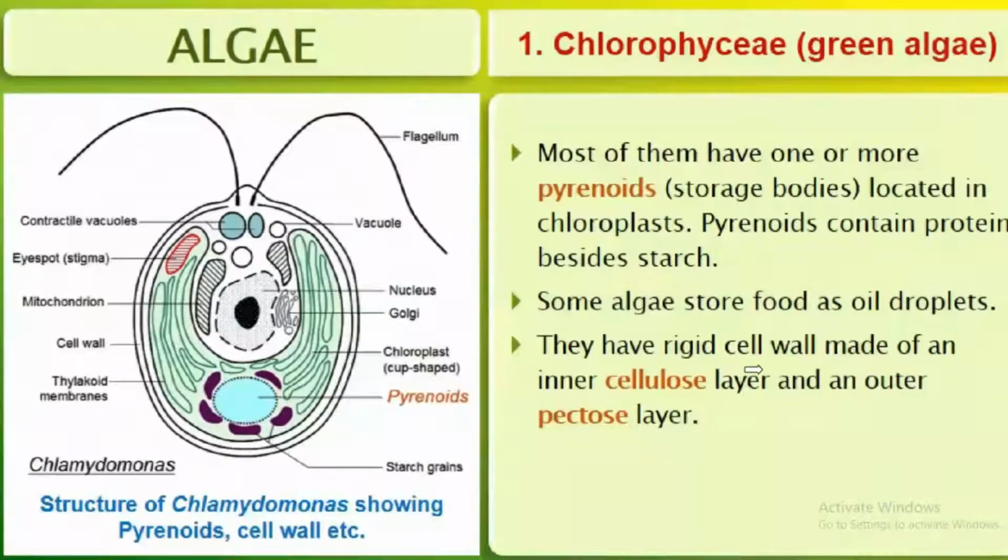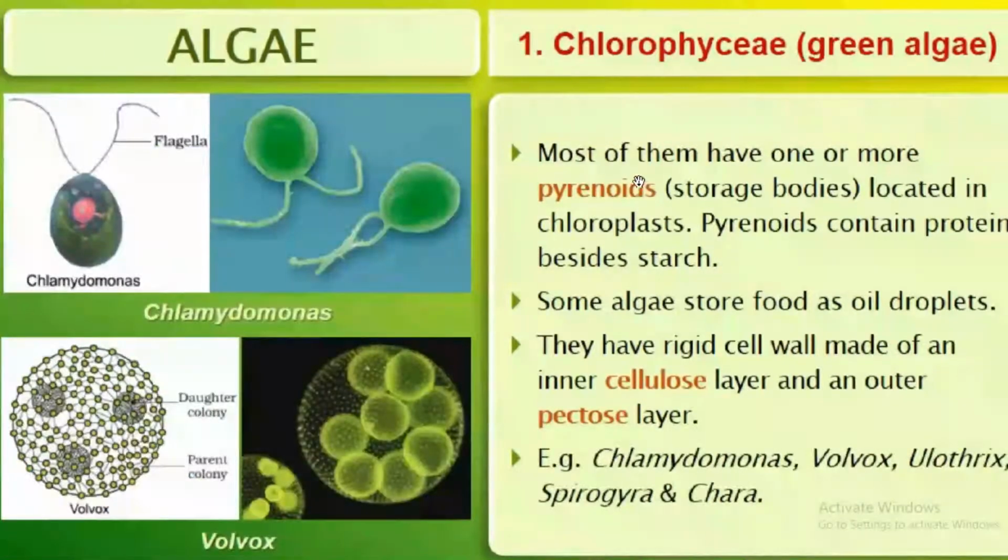They have a rigid cell wall made of an inner cellulose layer and an outer pectose layer. Here you can see these are the pyrenoids, the storage bodies located in the chloroplast.